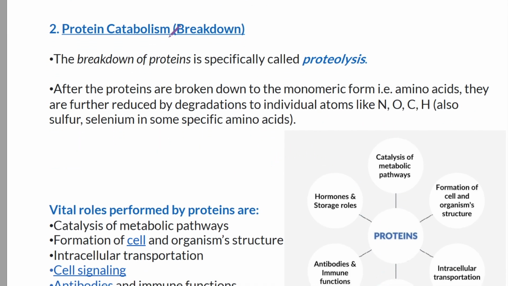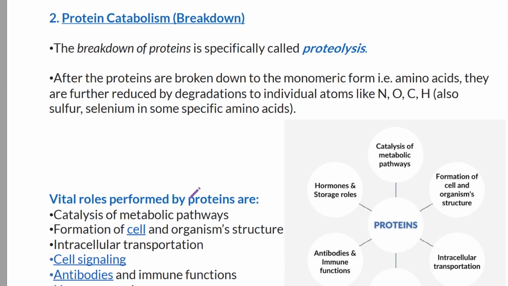So what about the protein catabolism? The breakdown of protein is specifically called proteolysis, and this is the protein catabolism. After the proteins are broken down to the monomeric unit like amino acids, they are further reduced by degradation into individual atoms like carbon, oxygen, nitrogen, hydrogen. Okay, and the vital roles performed by proteins are catalysis of metabolic pathways as enzymes, formation of cell and organism structure, intercellular transportation, cellular signaling, antibodies and immune functions, hormones and storage.